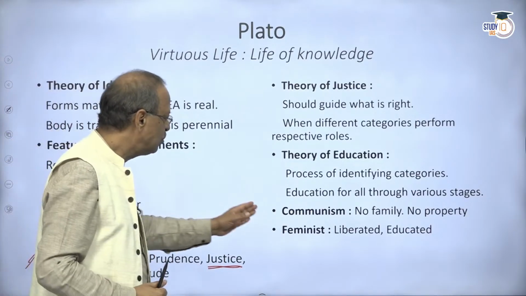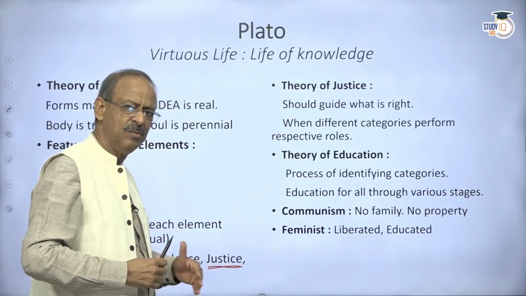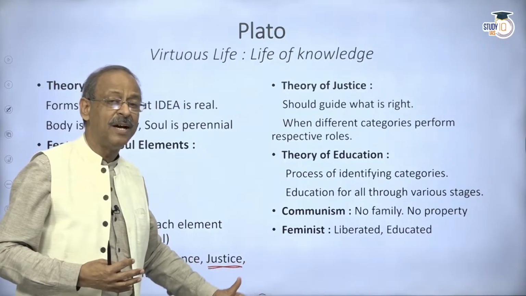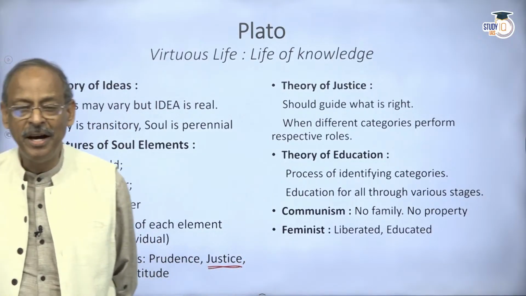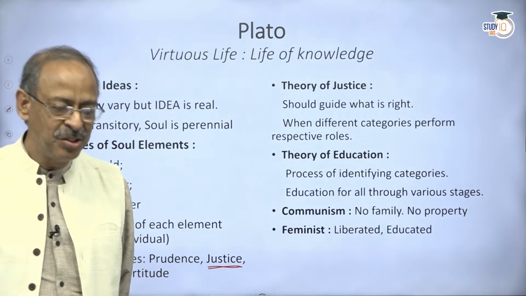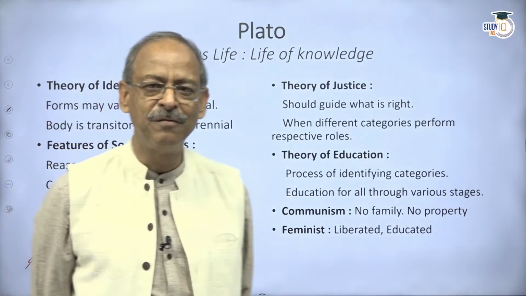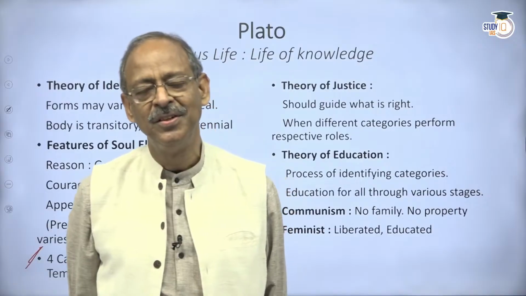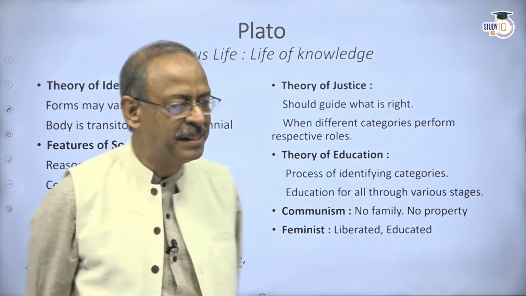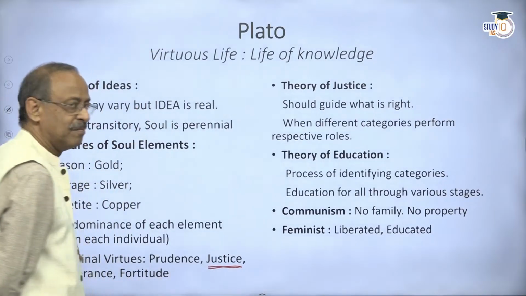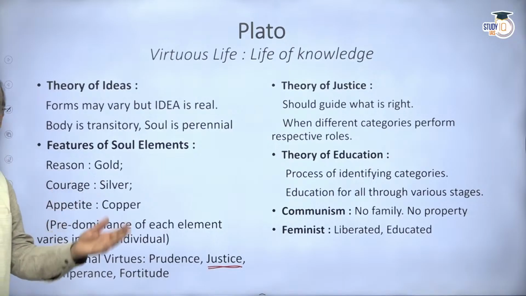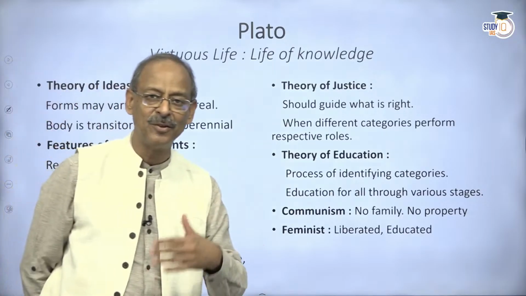Now, he was closer to the present day understanding of communism. In fact, he went a step ahead. He said there should be no family. Why? Because on account of family commitments, the individual is not committed to the role that he has to perform. He will be bound by certain obligations towards his wife or towards his children.